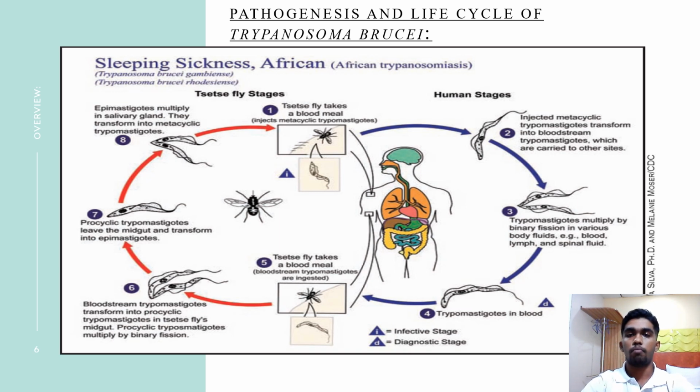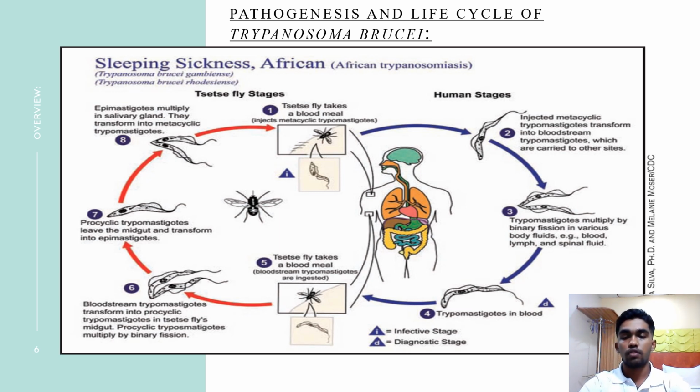Now moving on to the pathogenesis and life cycle of Trypanosoma brucei. So what happens is that a tsetse fly comes and injects a human with the parasite, Trypanosoma brucei. During the human stages, the parasite enters the bloodstream and undergoes multiplication by binary fission in various body fluids like the blood, lymph, or the spinal fluid.